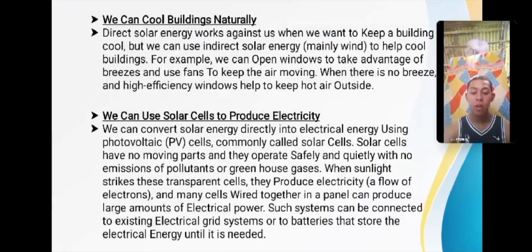We can cool buildings naturally. Direct solar energy works against us when we want to keep a building cool, but we can use indirect solar energy to help cool buildings. For example, we can open windows to take advantage of breezes and use fans to keep the air moving. So, we can cool buildings naturally using a variety of techniques that harness the power of nature and minimize reliance